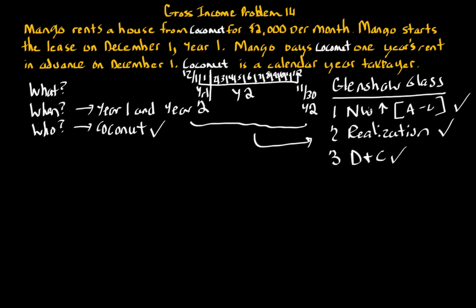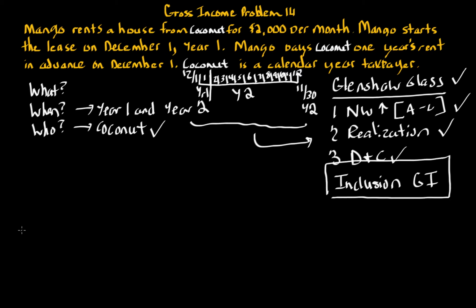So now we've determined that we have gross income, and before we look at the amount, there's going to be some inclusion in year 1, year 2, or a combination, whatever it is. There is going to be inclusion in gross income because Coconut meets the Glenshaw Glass requirements, and I'm telling you right now, there's no exclusion for rent. You're going to learn more about exclusions later on, but there's no exclusion here. So now the question becomes: we have inclusion in gross income, but when?